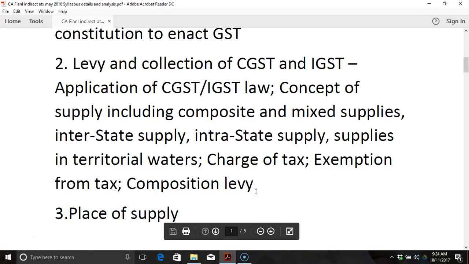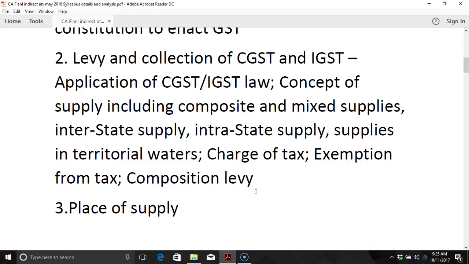Each and every chapter will have its own definitions, the definitions of various key terms. So that also has to be read along with the various chapters, because it is very important. The definitions are very important to understand the entire concept of GST. So definitions also have to be read.